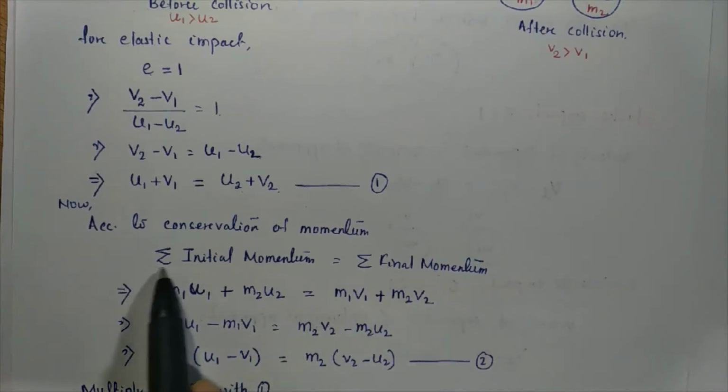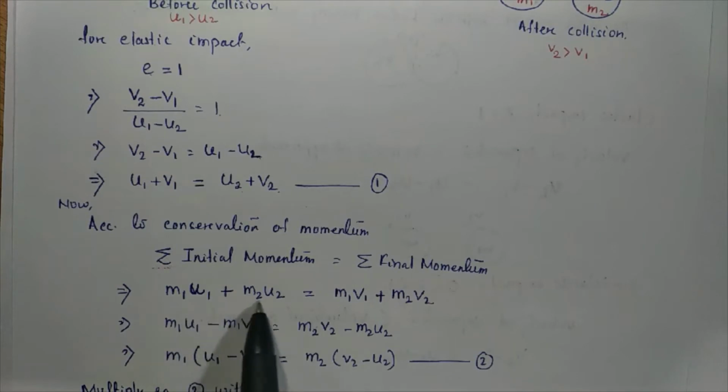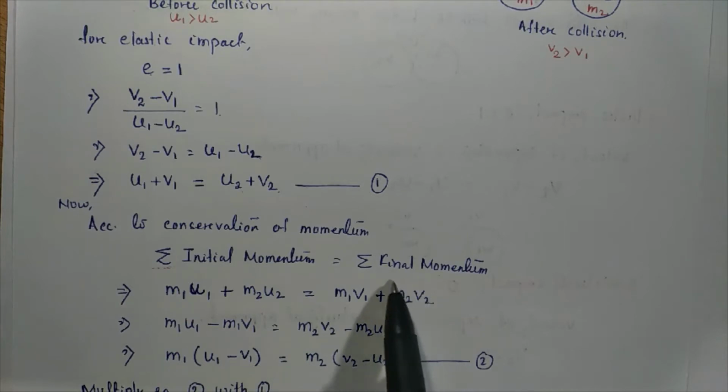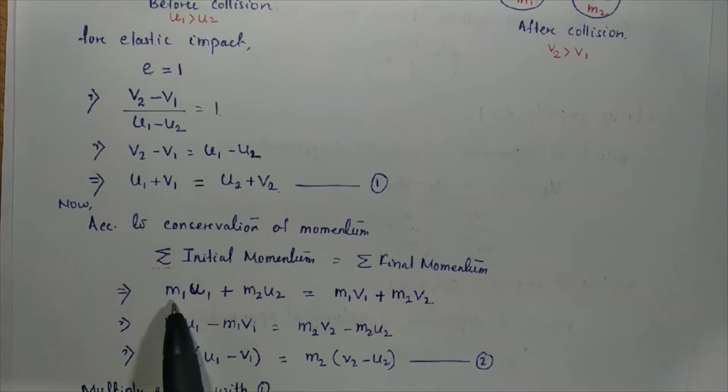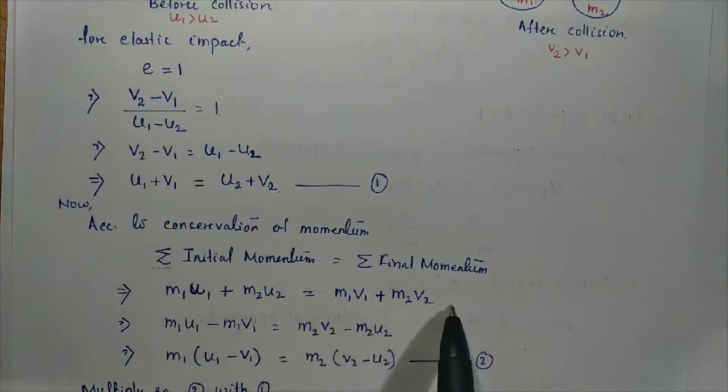As it is a summation, we add the momenta before collision, and we add the momenta after collision. According to that, m1u1 plus m2u2 is equal to m1v1 plus m2v2.